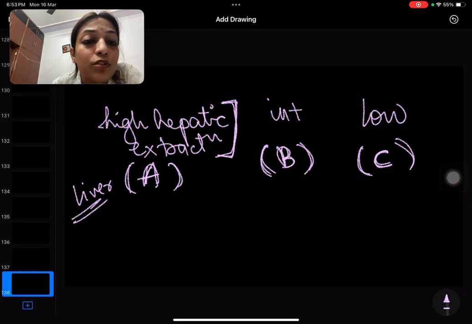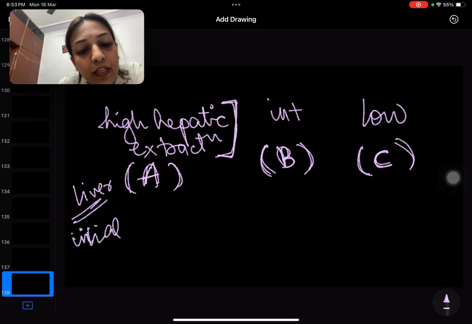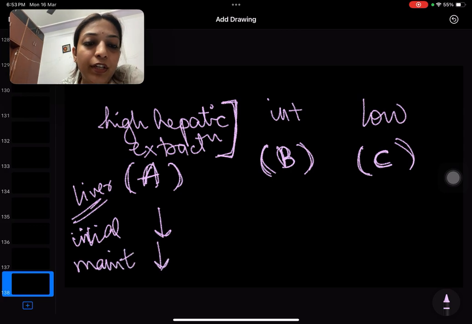Why? Because there is no hepatic extraction. So for drugs with high hepatic extraction, the initial dose is low and the maintenance dose is also low, which means we need to adjust the dose for the initial dose and for the maintenance dose also.